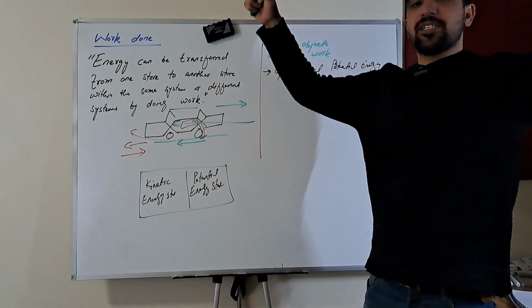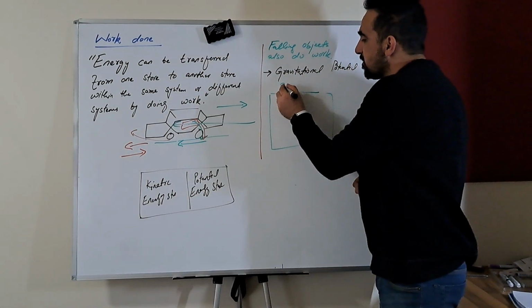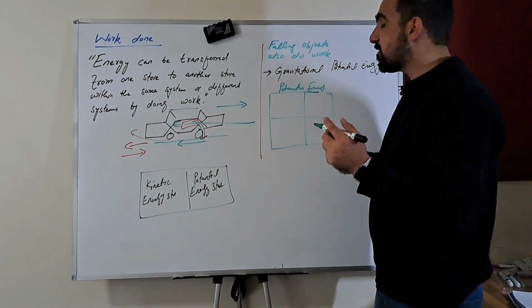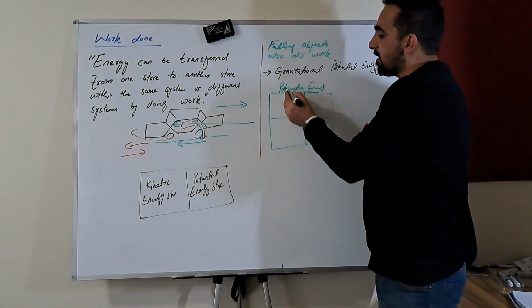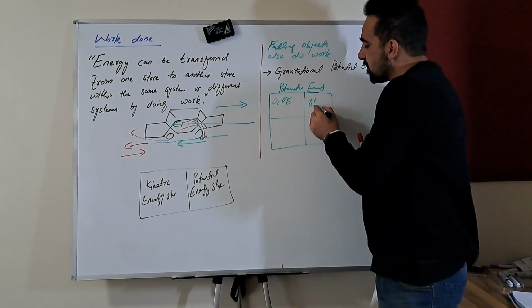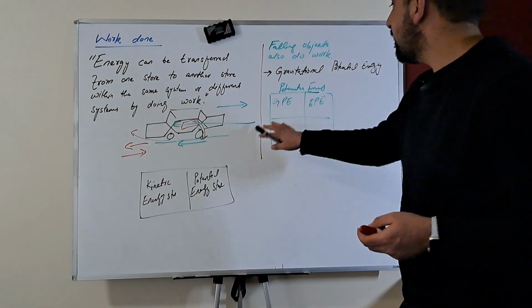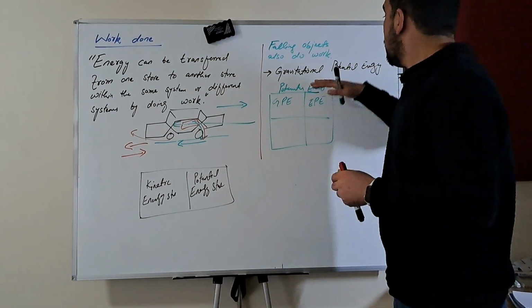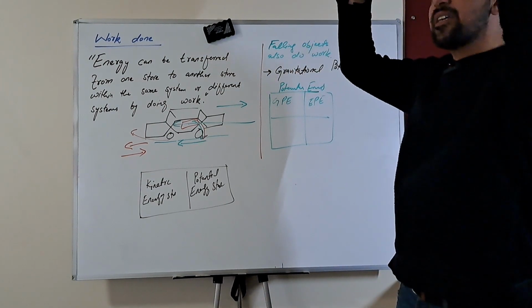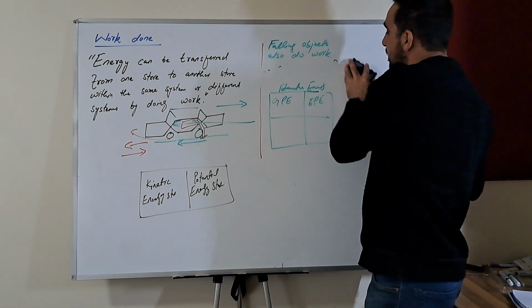The potential energy store is a big hall which has different types of potential energy stores, like gravitational potential energy store, elastic potential energy store, and other kinds of stores within this store. So when an object is at a certain height, it has gravitational potential energy stored in its gravitational potential energy store.